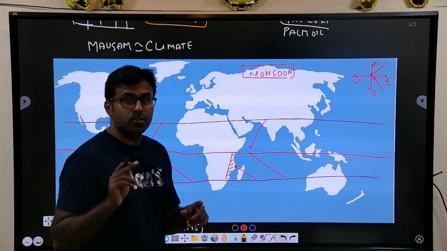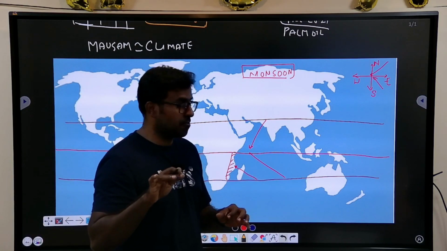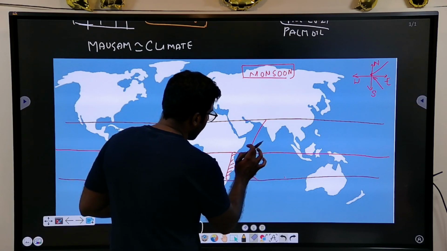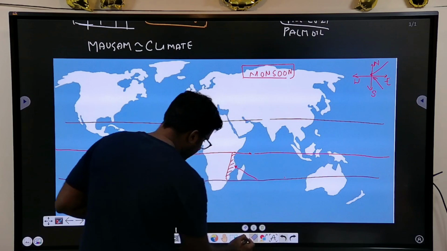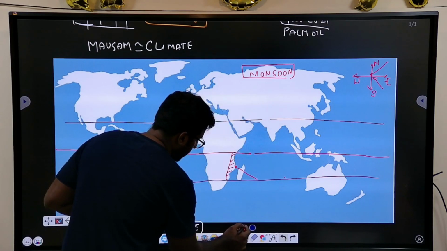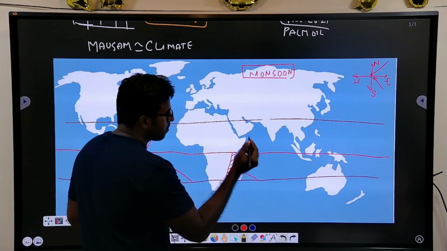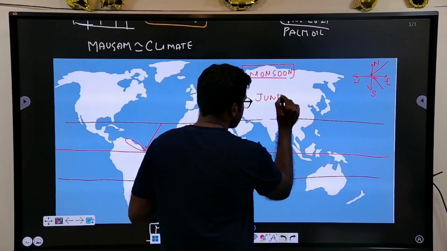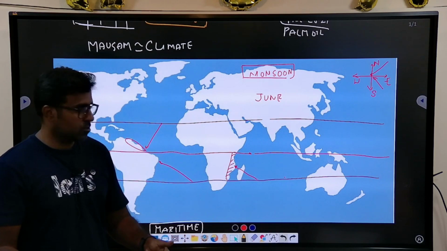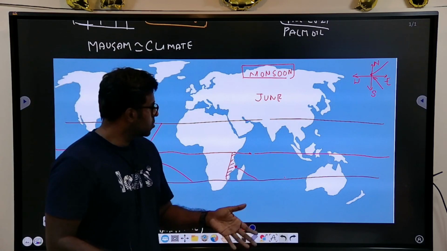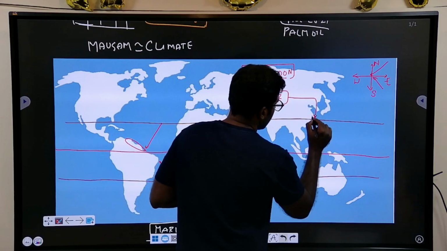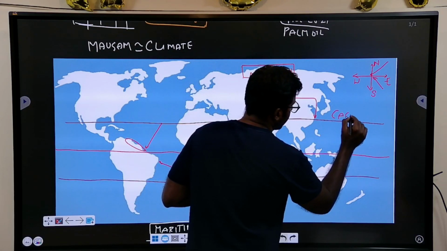But now we have to look at the monsoon climate, which affects India and is very, very important. How it happens is a very simple task. The first point you have to know is that during the summer, let us assume June (today is May 2), the sun will be at the Tropic of Cancer.